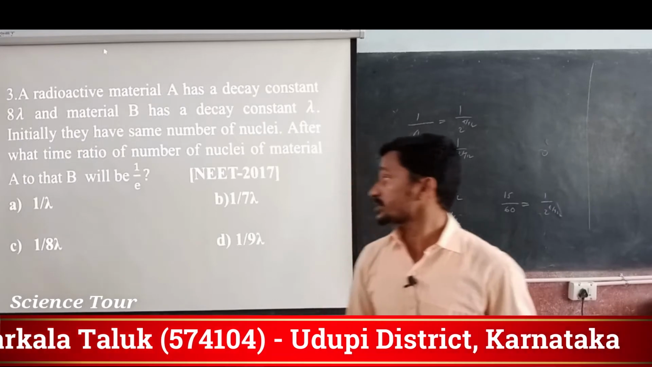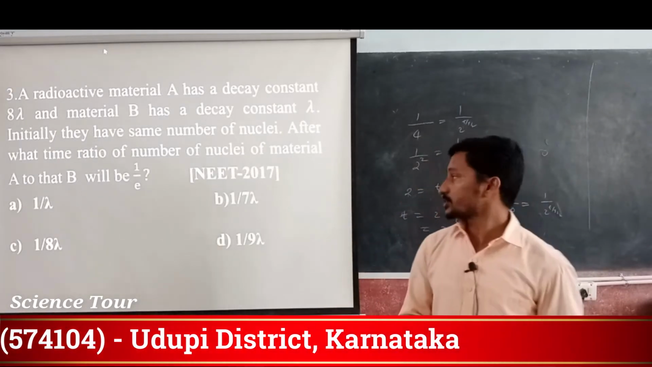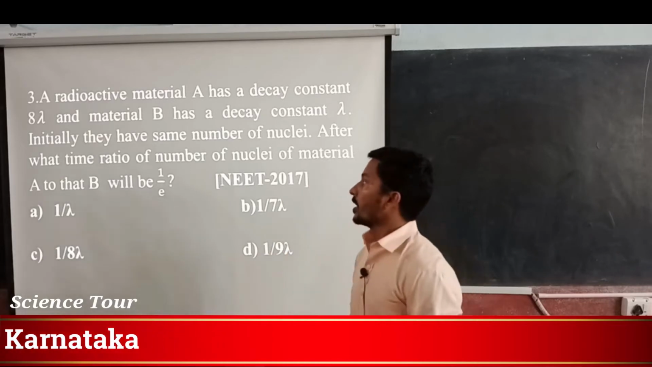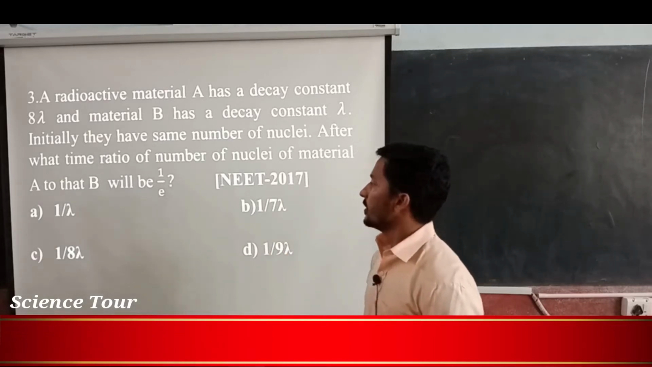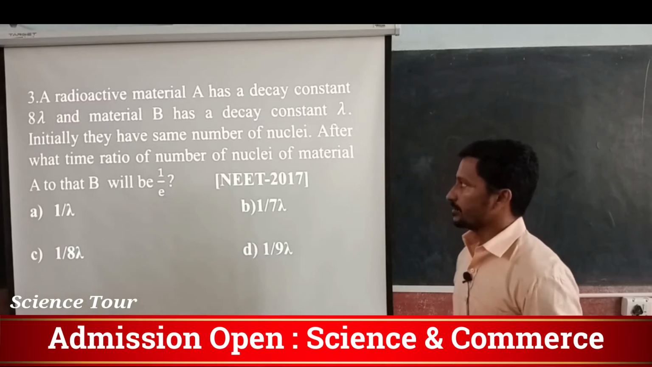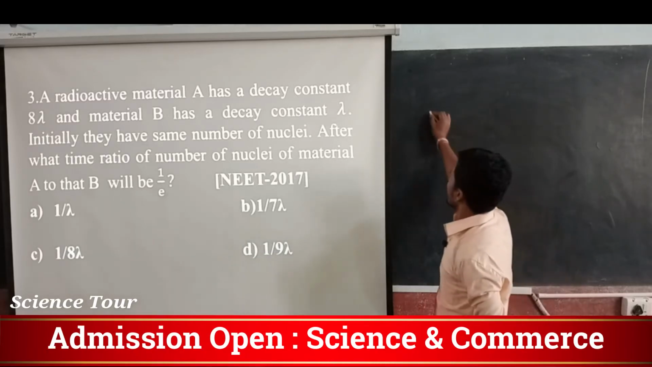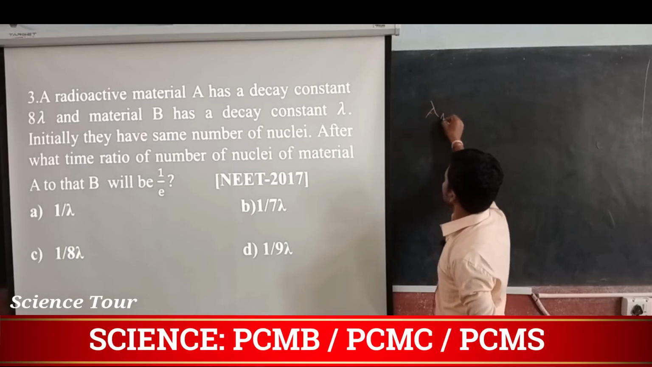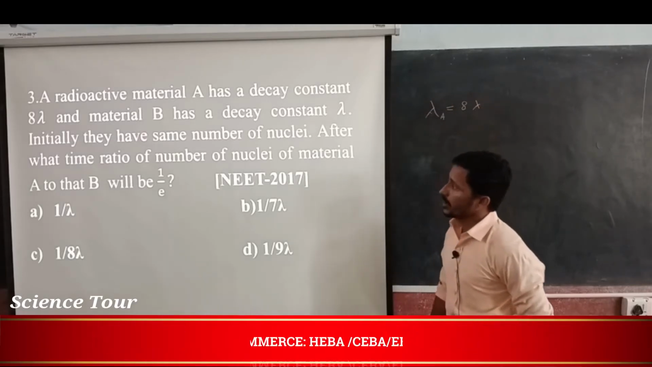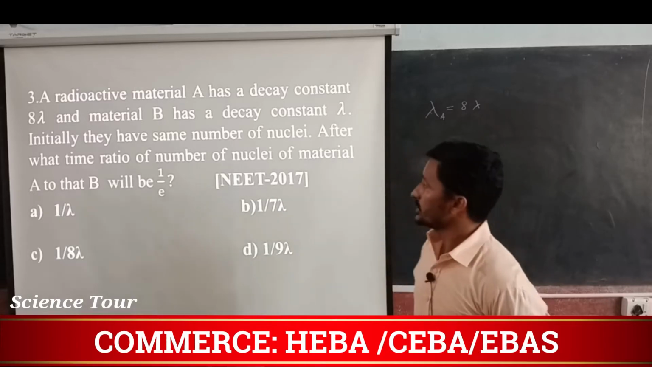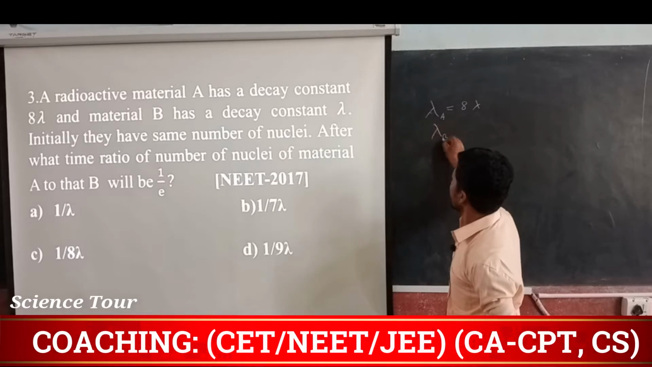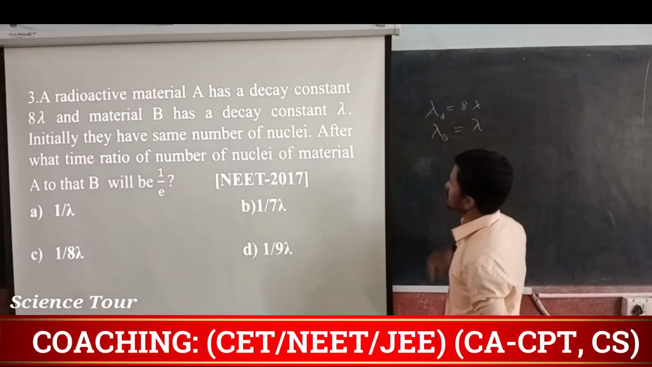Just go through the next problem and try to solve it. The next question: a radioactive material A has a decay constant 8 lambda, and material B has a decay constant lambda.